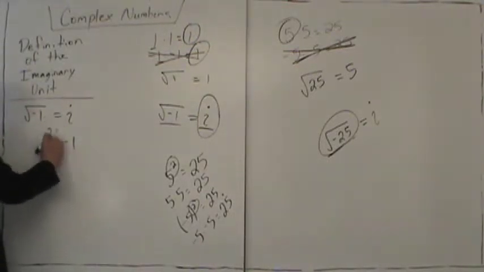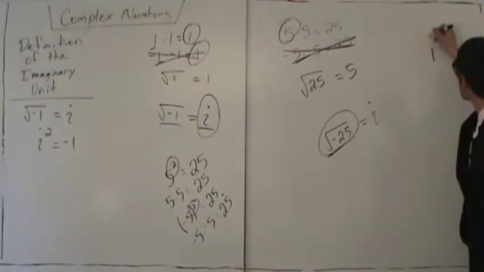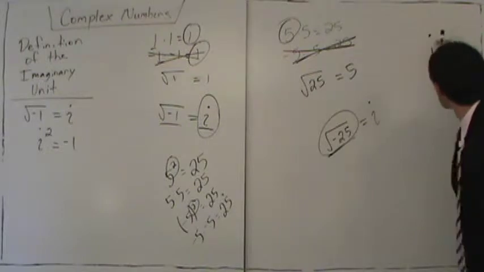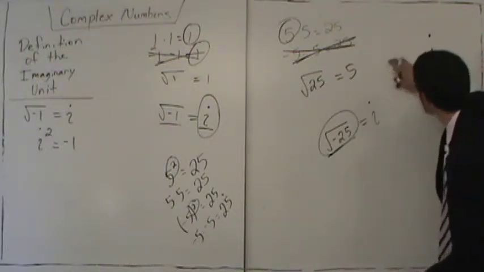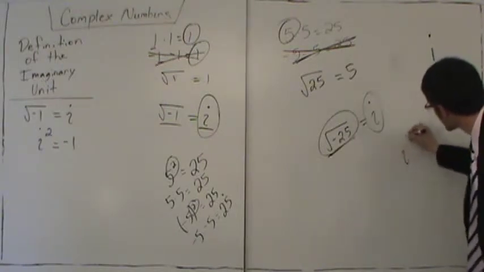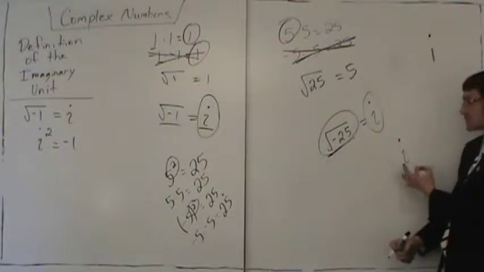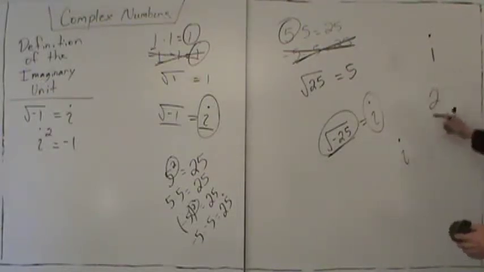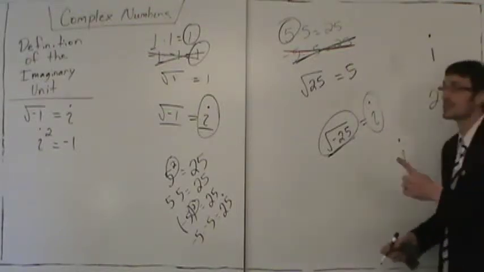Now, math people can't draw. Okay, math people can't draw. So this is the letter I. But because we can't draw, we get excited. Okay, so this is the letter I, but this is not a 2. This is the imaginary unit. Okay, so this represents I, the imaginary unit. It's not a 2. I write my 2's like this. Okay, this is a 2. This, don't get confused, is not a 2. This is a letter I representing what?